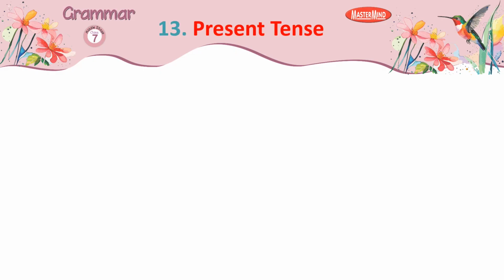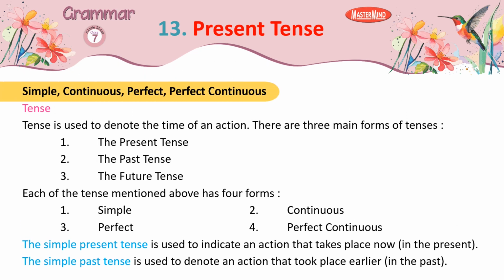Lesson 13. Present tense. Simple, continuous, perfect, perfect continuous. Tense is used to denote the time of an action. There are three main forms of tenses: 1. The present tense. 2. The past tense. 3. The future tense.